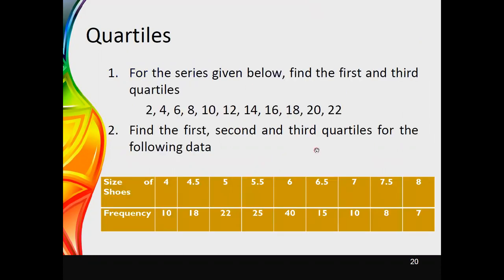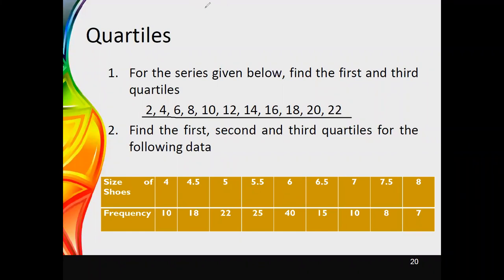This is one example that we can consider. Here we are having individual data, and if you see about this data set, there are altogether 11 values appearing in it. Therefore, first we will see what we can do for this data set. One other thing that we can see here is that the data set is already in the ordered way. Therefore, there is no need to arrange them in the ordered manner again.